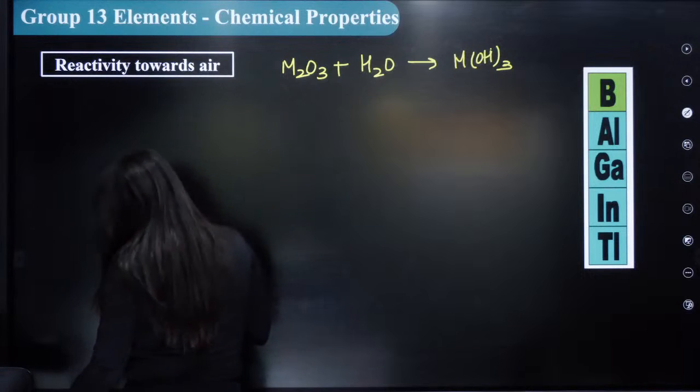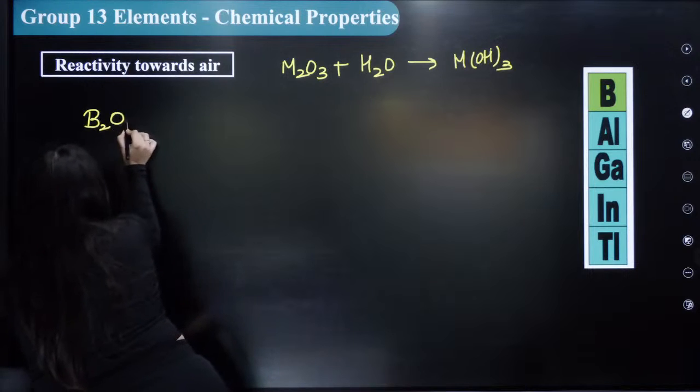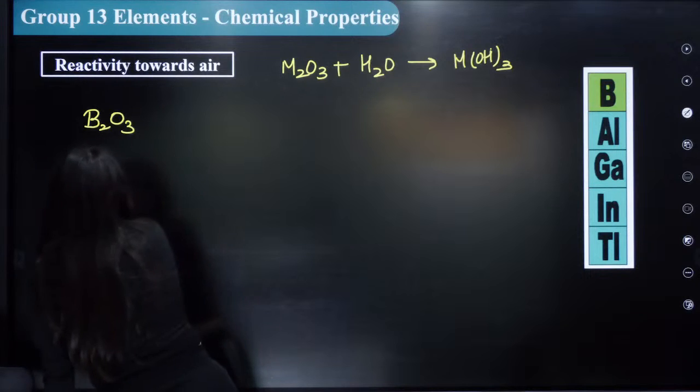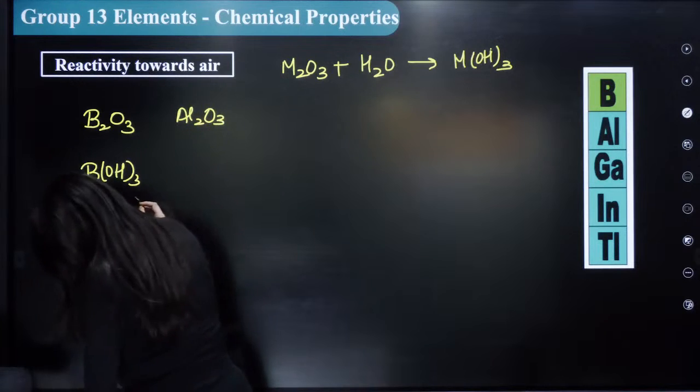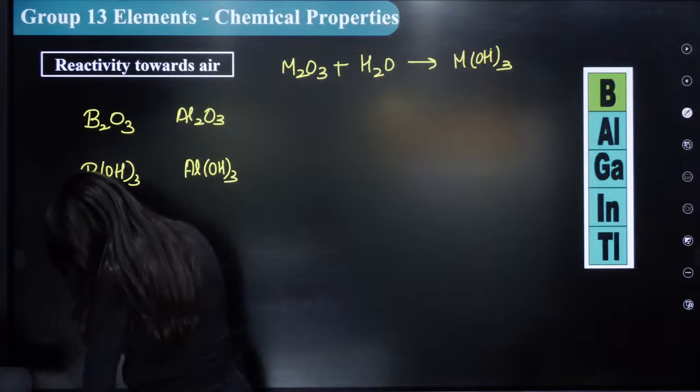So I'm going to write down all the oxides over here. I'll start with B2O3, and below that I will write the hydroxide of boron as well, B(OH)3. Here I will write Al2O3, and also the hydroxide of aluminum, Al(OH)3.